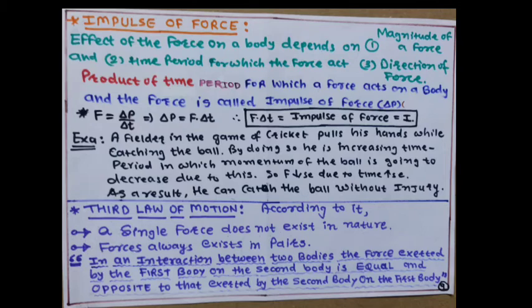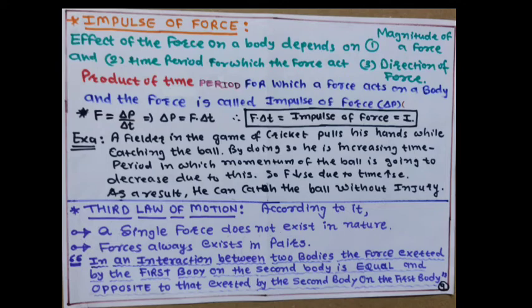Now, based on this impulse of force, we are deriving another law of motion, that is the third law of motion. According to it, a single force does not exist in nature. Remember, forces always exist in pairs.